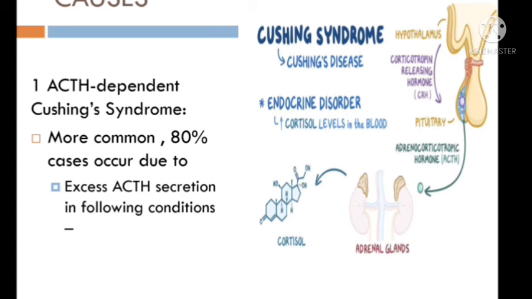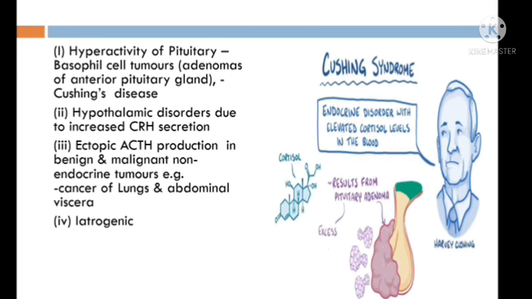Now, the causes of Cushing syndrome are divided into two types. Number one, ACTH dependent Cushing syndrome, and second, ACTH independent Cushing syndrome. ACTH dependent is more common, that is, 80% of cases of Cushing syndrome are because of an ACTH increase. So, here there is excessive ACTH secretion from the anterior pituitary. Now, which are the causes of ACTH dependent Cushing syndrome?